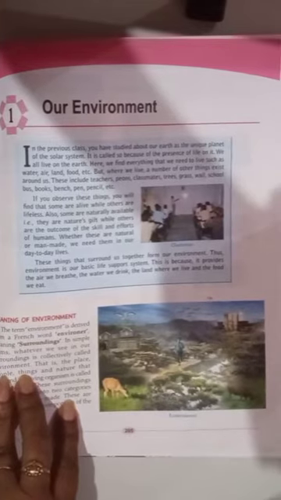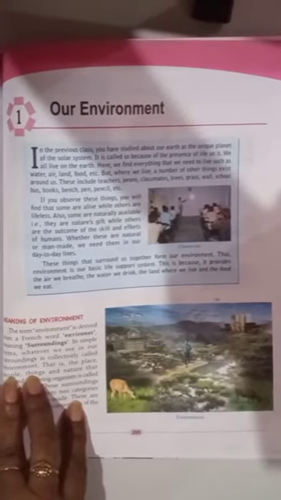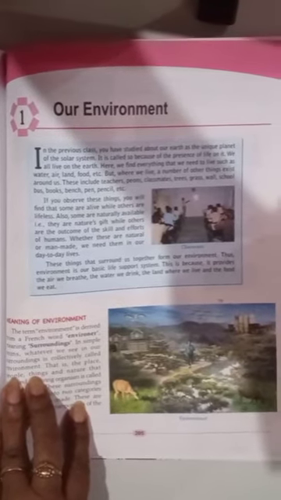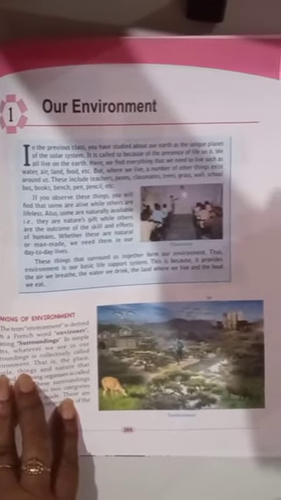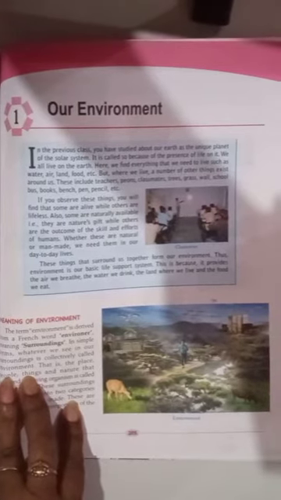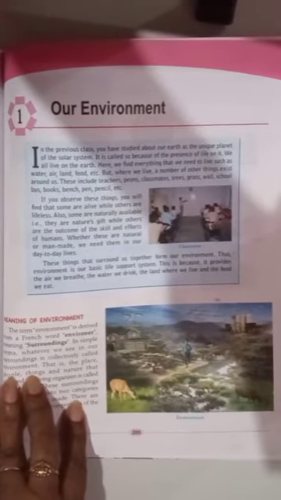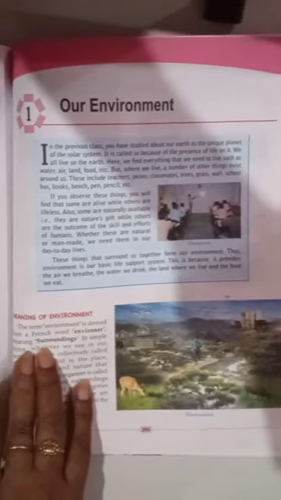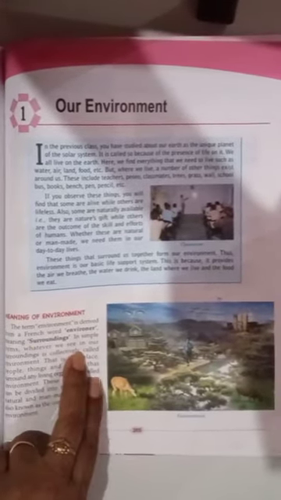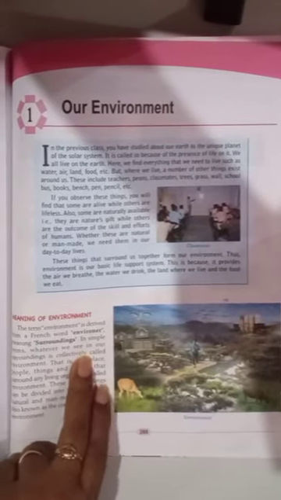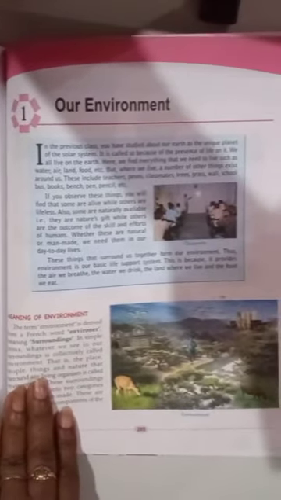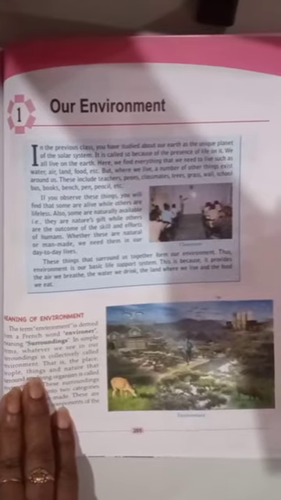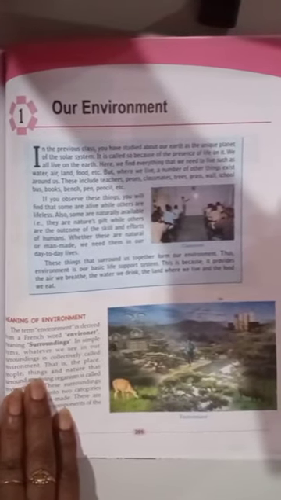Environment is nothing, just whatever we see in our surrounding. It is called environment. The term environment is derived from a French word, environneur. Environment means surrounding. In simple terms, whatever we see in our surrounding is collectively called environment.